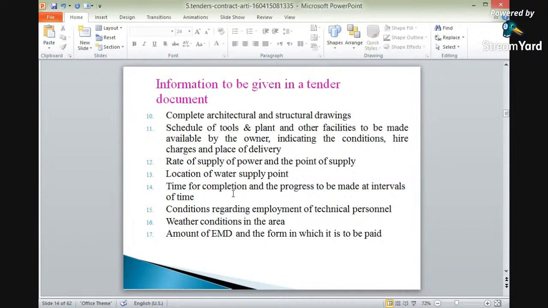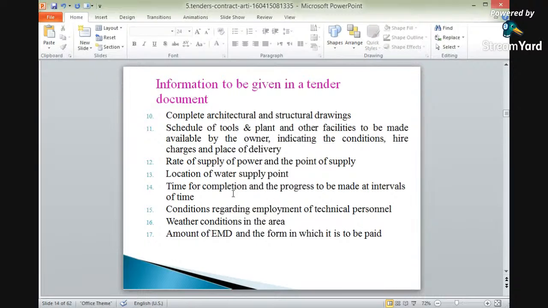Every say 3 days or every 4 days there will be a review of the progress of work, how much is the progress of work. So first is the total time of completion, and at which stages, at what time, the progress of work will be carried out. What will be the progress of work at the particular time.